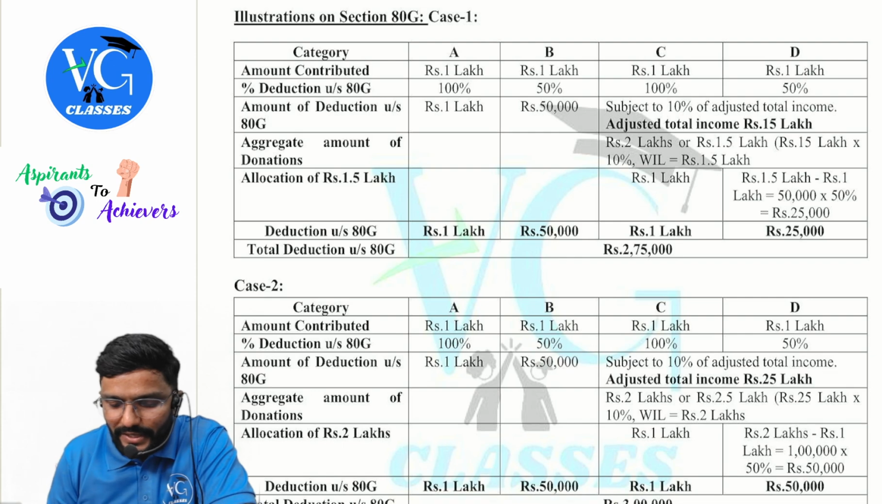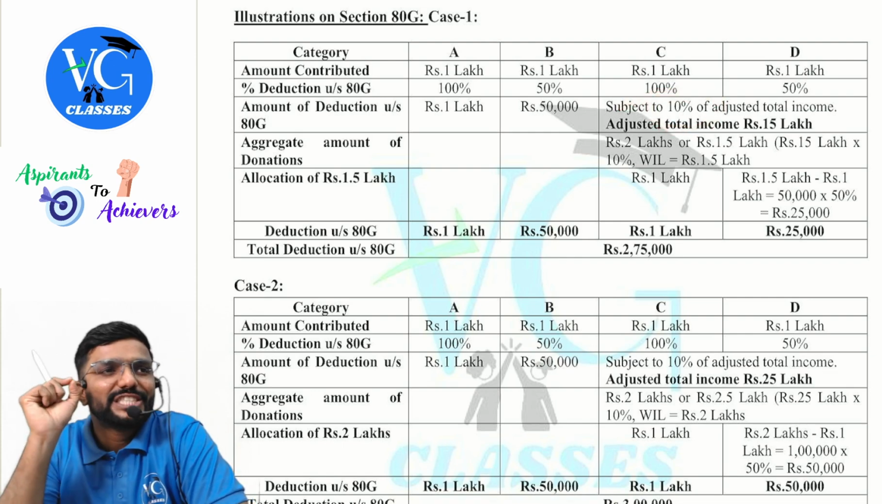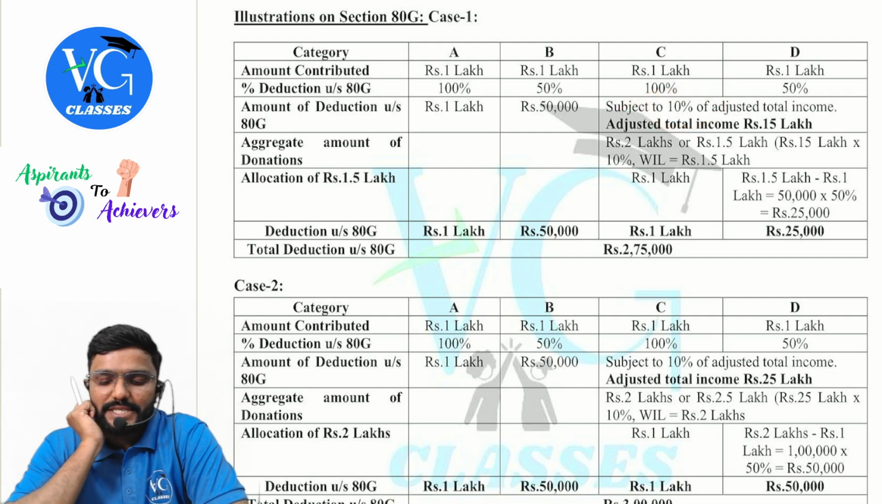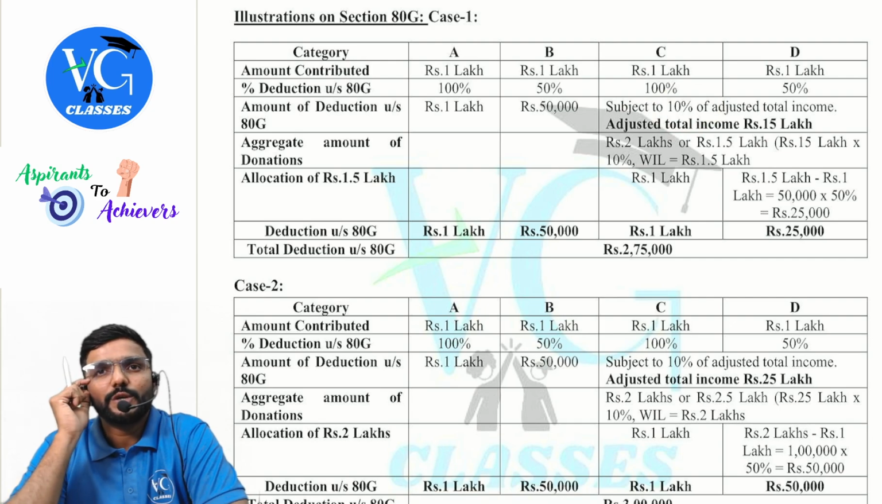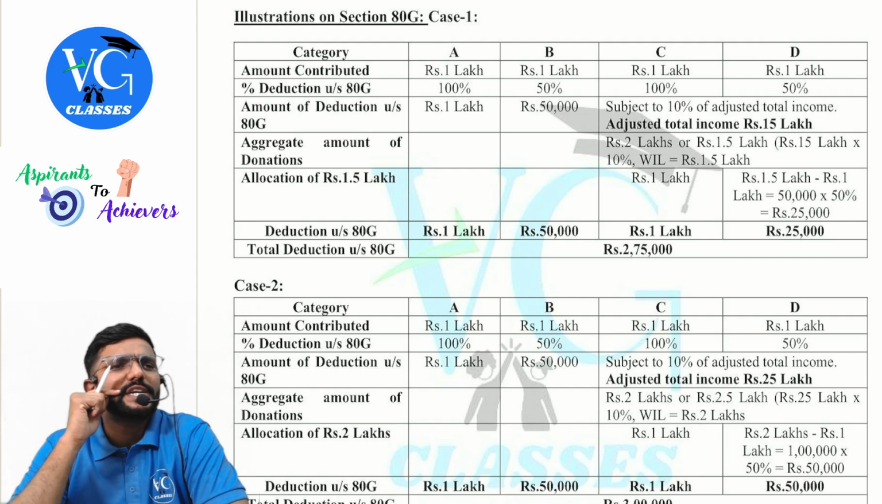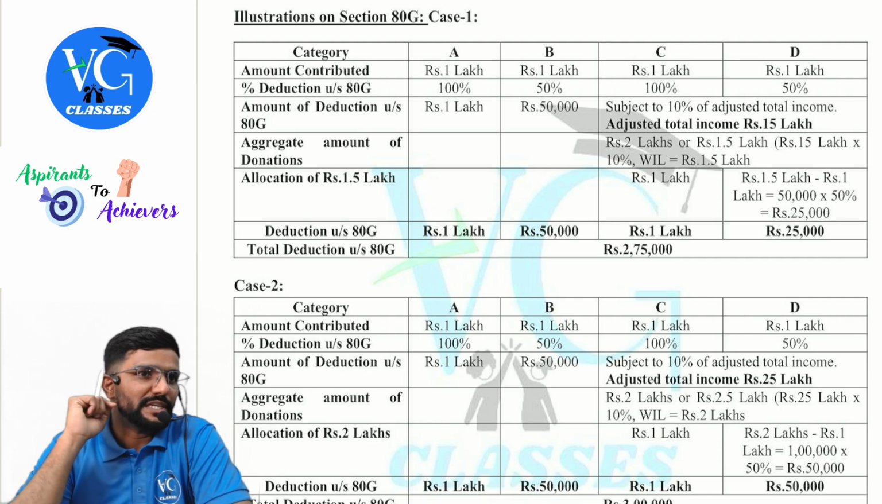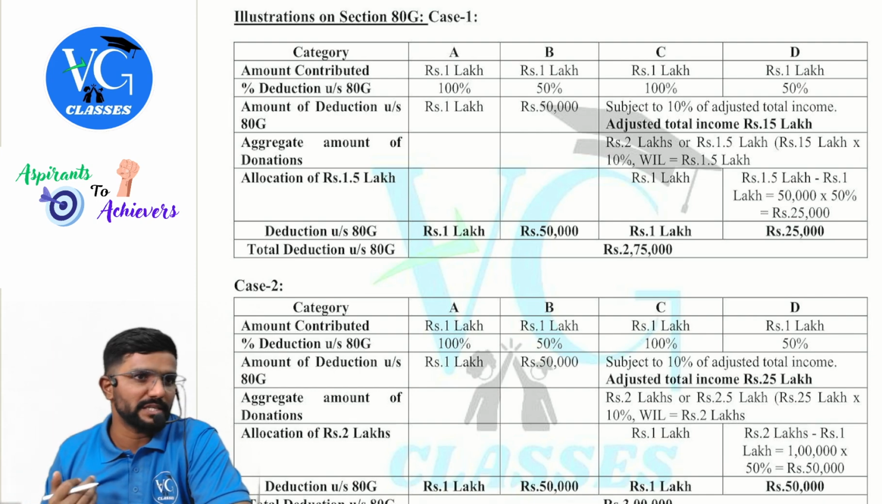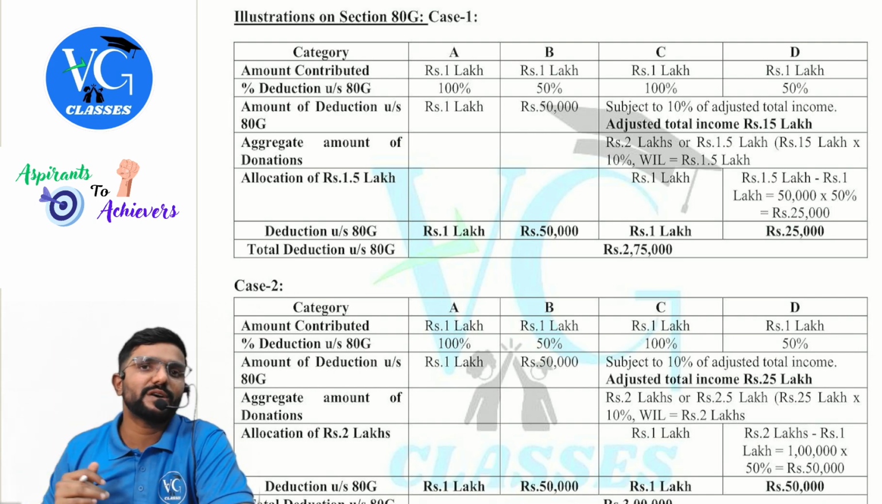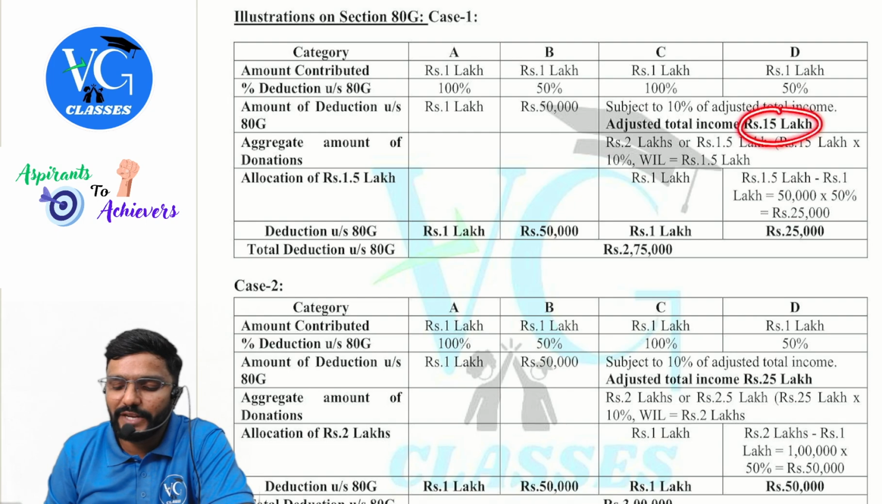No. Compare that with 10% of adjusted total income. Adjusted total income means what, guys? The total income of the assessee after all the deductions from chapter 6A except ATG, and remove all capital gains special income, if it is a part of your total income. That figure is called adjusted total income. Assume that is 15 lakh.